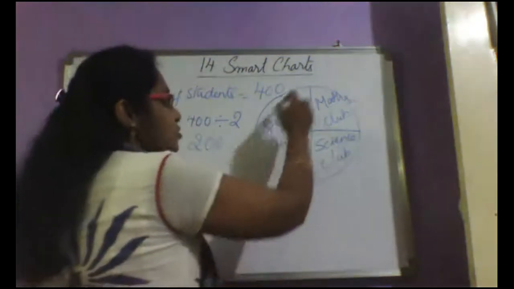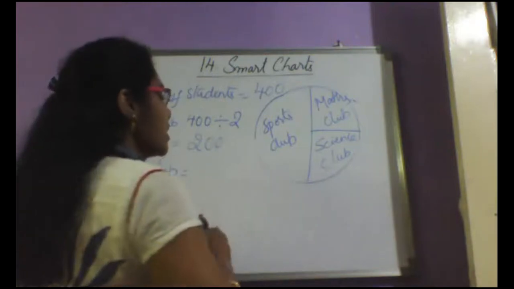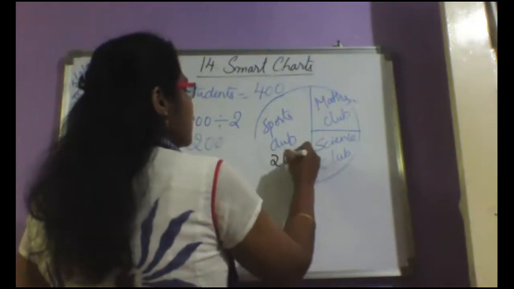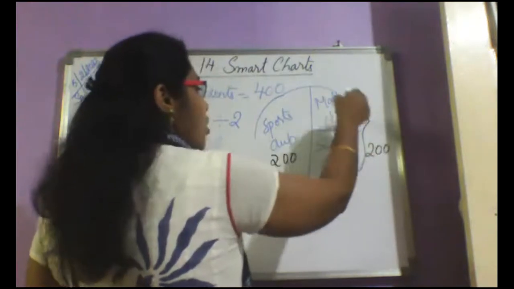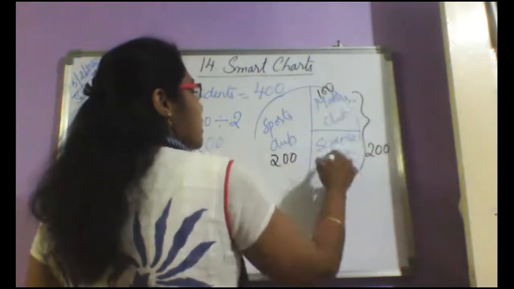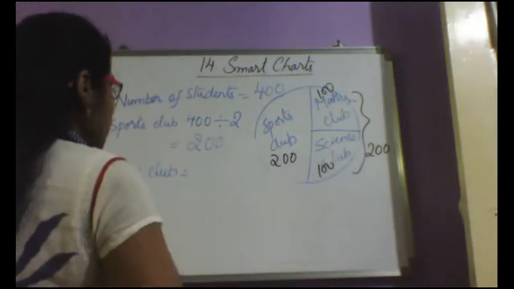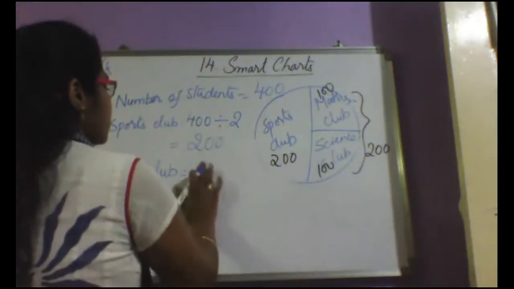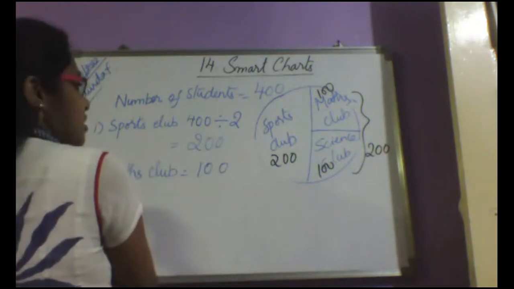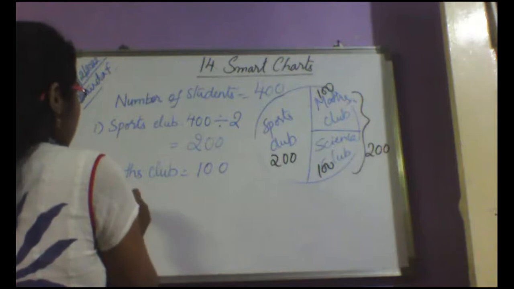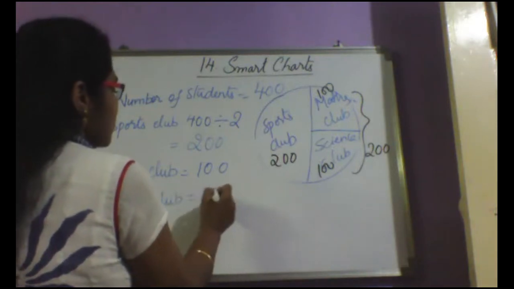As you told, the total is 400. So half means 200 here and 200 in this part. Then again, this is half of 200, that is 100 and 100. So how many students are in the maths club? It is 100 students. Then the number of students in the science club? 100 students. Very good.